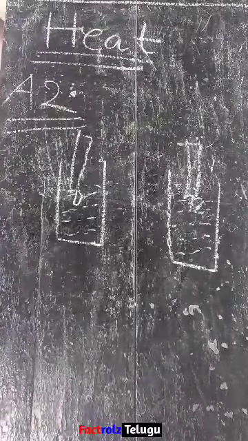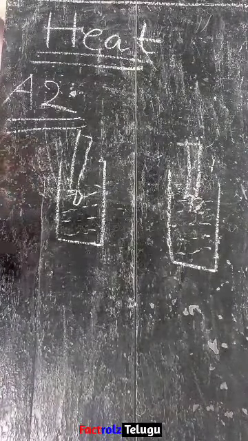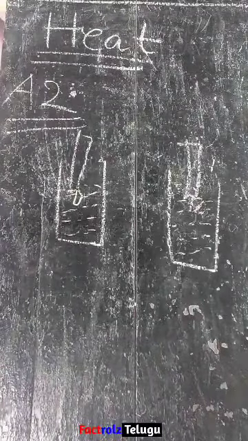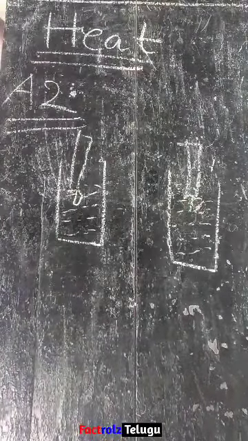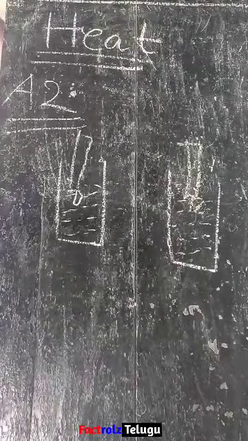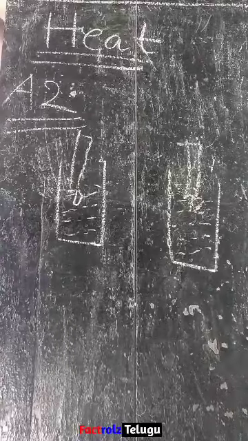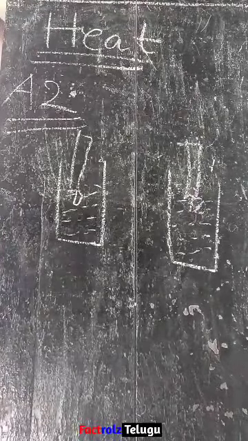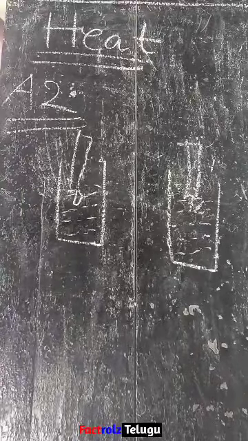After placing it, what will happen? The changes in the mercury level will be observed. So note the changes in the mercury level in your notebooks, or keep the readings somewhere. What changes did you notice in the reading of the thermometer? The mercury level will rise, or it won't change, or it decreases. Some of these changes will occur.